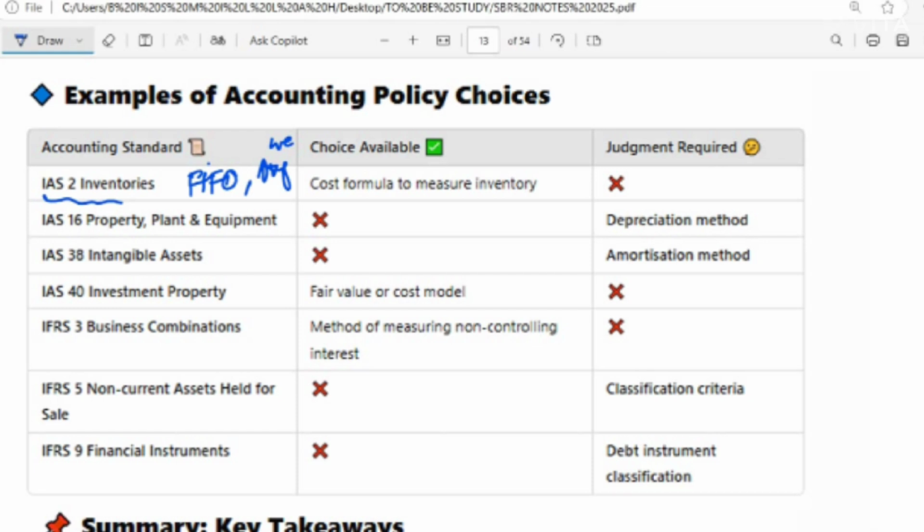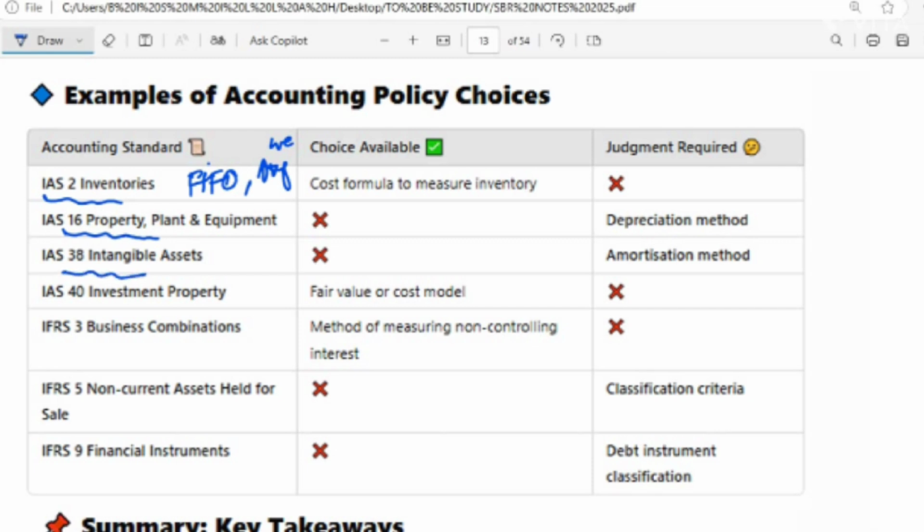higher profit, right? Now, the second one is IAS 16 property, plant and equipment, where we have the choice to value the asset at cost or the revalued amount, that is the fair value. The impact will be the change in asset value and also depreciation. For example, a factory is revalued from, let's say, $1 million to $1.5 million. That will boost the balance sheet, right? The third example is IAS 38 intangible assets, where the choice is you use the cost model or the revaluation model.